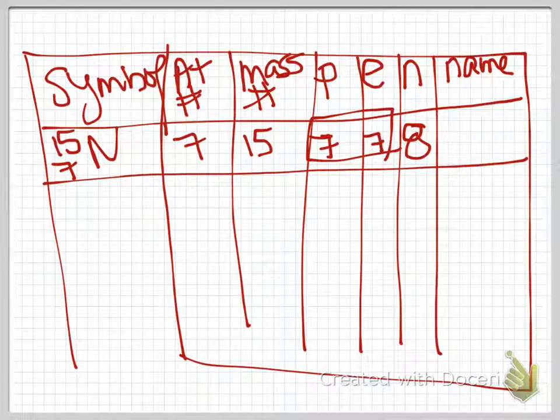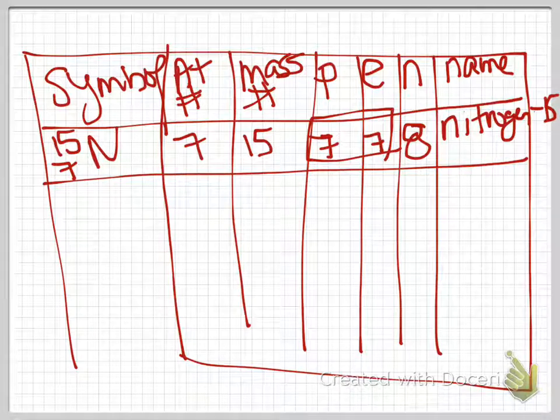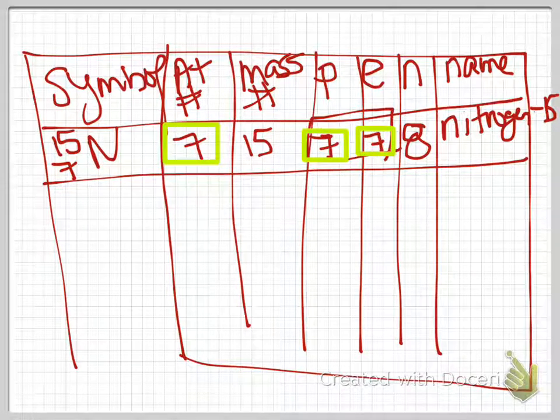And then this name, you're going to have to write it correctly, because if you leave off the last part of that name, I'm going to say minus 1. This is nitrogen 15, because that 15 is part of its isotopic name. Okay, please notice on here you have 1, 2, 3 boxes that are going to be the same. Alright, now I'm going to fill in various different boxes on here, and you're going to have to fill in the rest. I hope you got that, and I hope you have a good day.